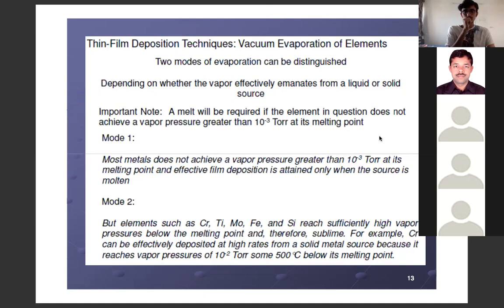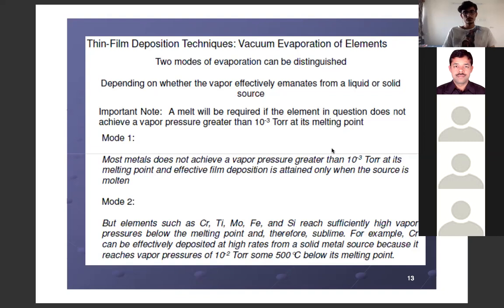But there are some other elements like the examples given here, chromium, titanium, etc. At 500 degrees Celsius, the vapor pressure will be 10⁻² torr, right? 500 degrees Celsius, less than its melting point. If its melting point is say 1100 degrees Celsius, then at 700 degrees Celsius itself their vapor pressure will be higher. So they will not melt inside the vacuum chamber, but they will sublime and create a higher vapor pressure which is required for their deposition.